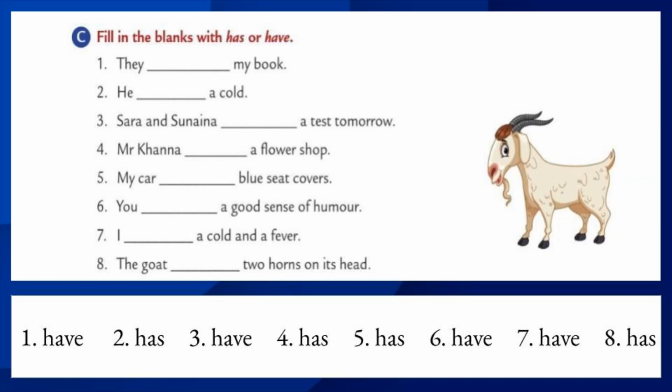Let's move to the fourth one. Mr. Kanna dash a flower shop. What is the subject? Yes, the subject is Mr. Kanna and it is a singular subject. So the answer is, yes, correct, the answer is has. Mr. Kanna has a flower shop.